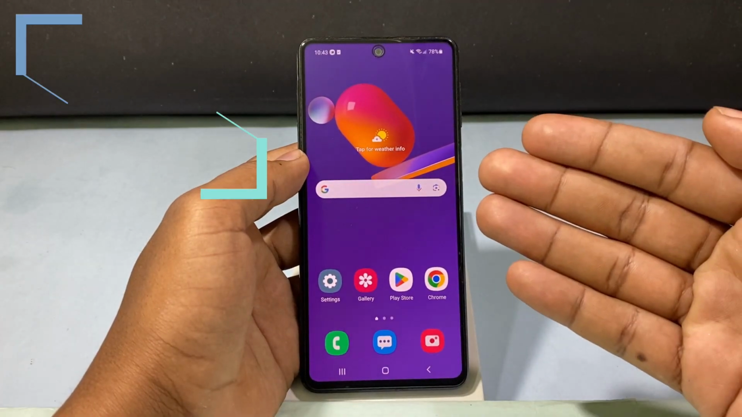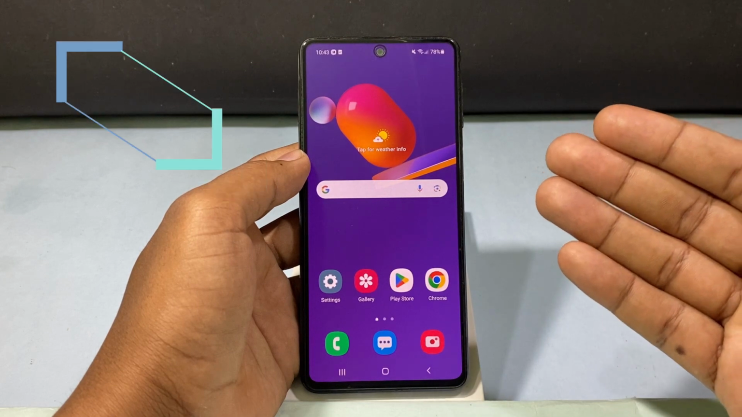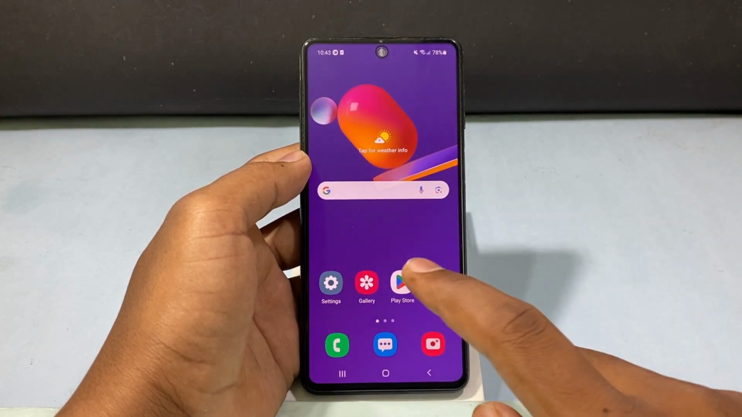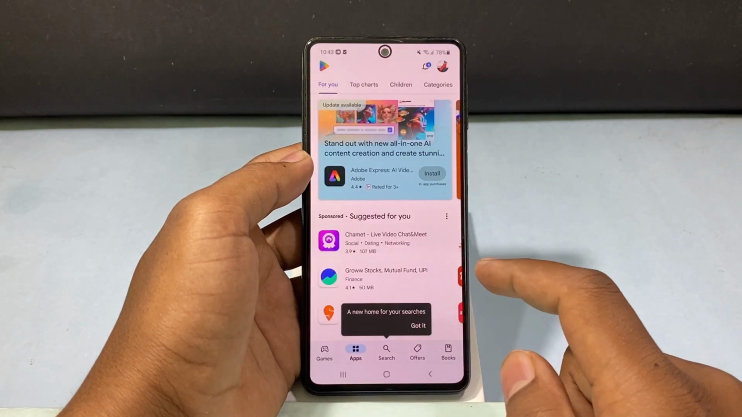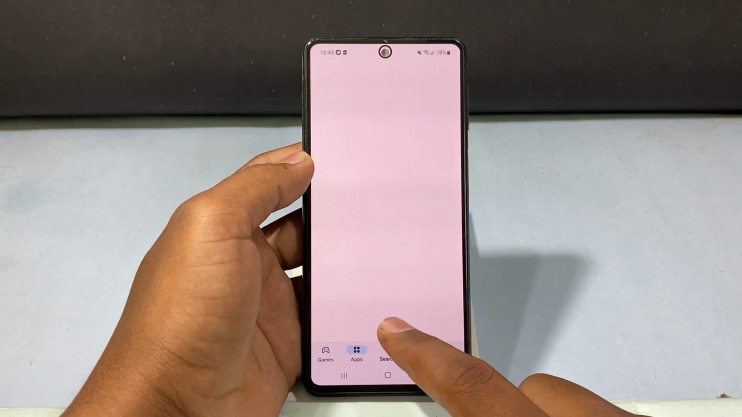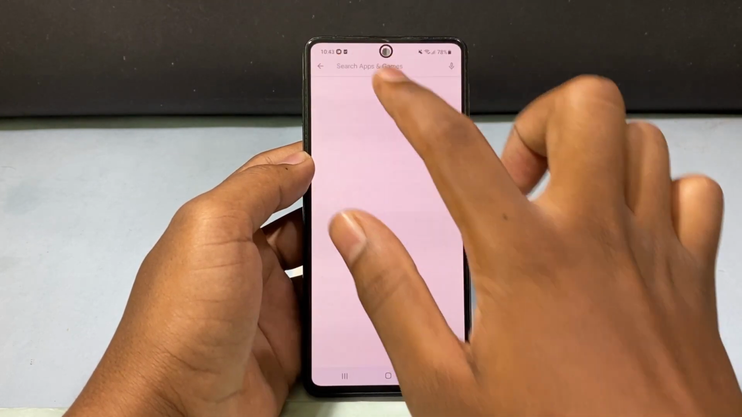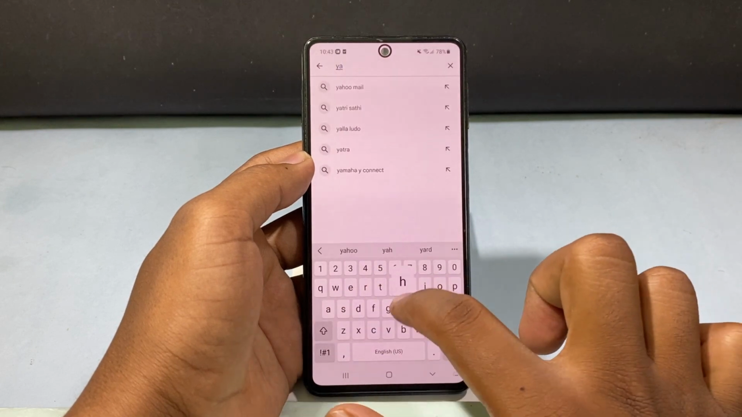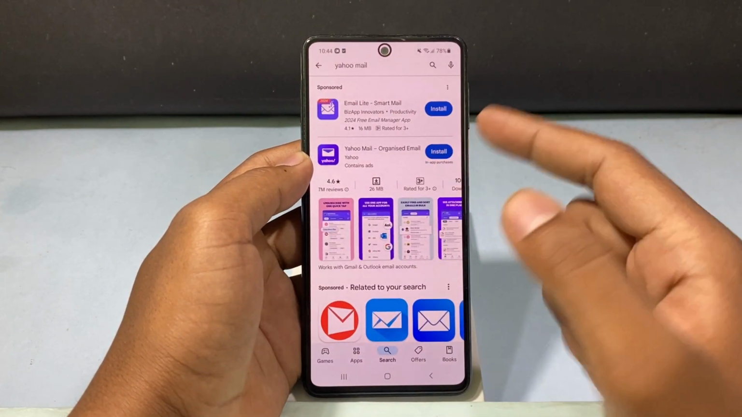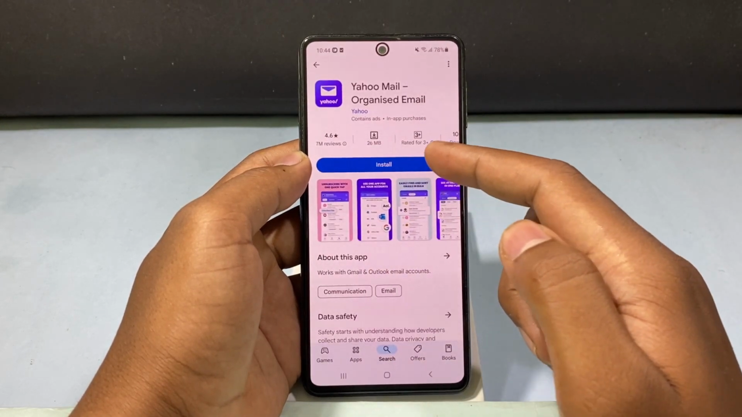In this quick video, I'm going to show you how to add Yahoo email app on your Android phone. Okay, first you need to open Play Store and click this search bar and type Yahoo Mail. Then you can see this app. Then touch and install this app.